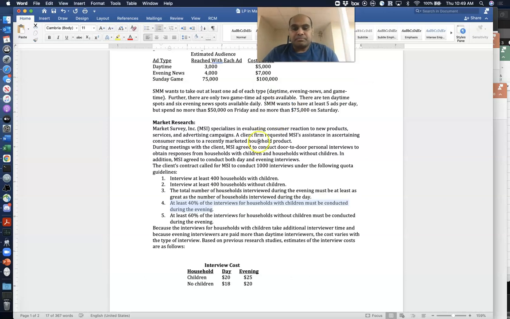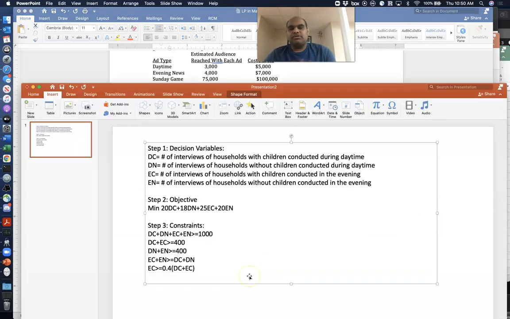Now, at least 60% of interviews for households without children must be conducted in the evening. So similarly, the number of evening interviews for households without children should be at least 60% of the total number of interviews for households without children, either during the day or in the evening.